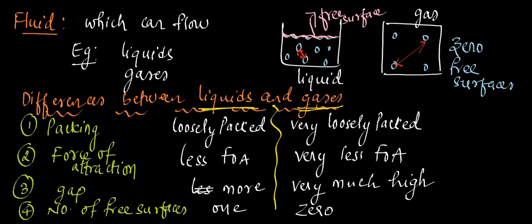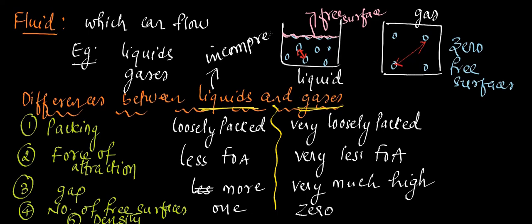And when you talk of density, let me write it here. Density. Liquid, high. When you take one liquid, throughout the process the density of liquid cannot be changed, because liquids are incompressible.